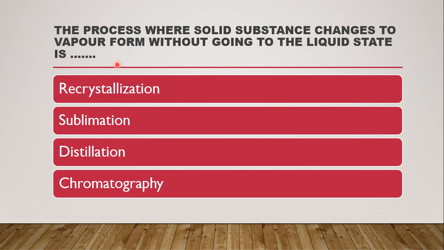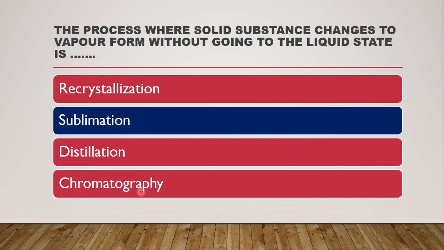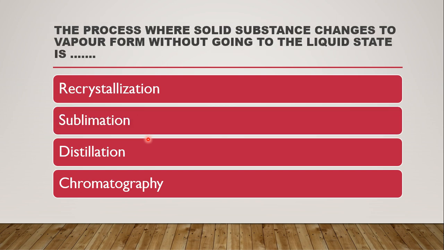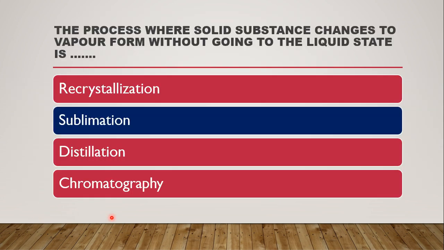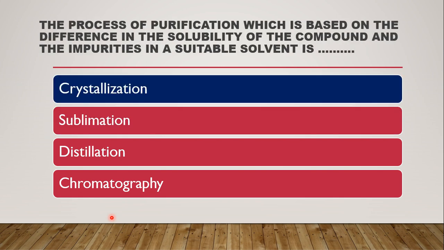Next question is, the process where a solid substance changes to vapor form without going to the liquid state is, whether it is recrystallization, sublimation, distillation or chromatography. The correct answer is sublimation. As we just now discussed in the image, sublimation is nothing but converting the solid directly to the gaseous form without converting it into the liquid form. So which is also a method of purification.